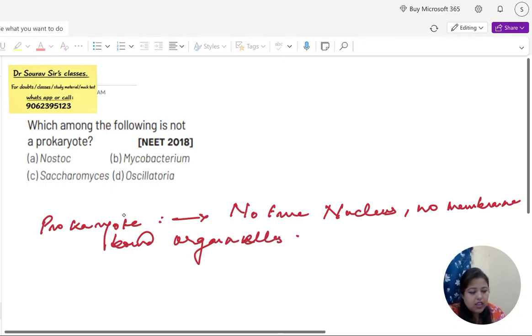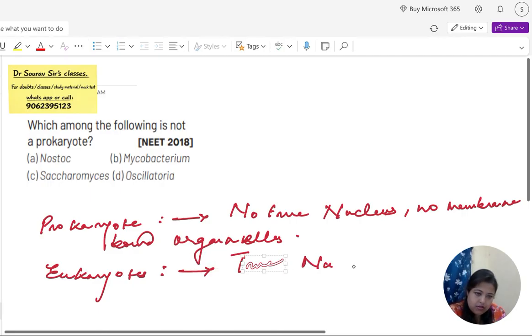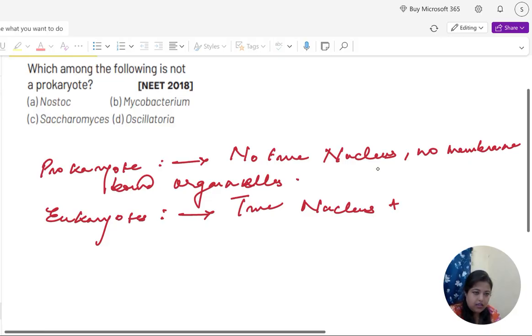And what are eukaryotes? They have a true nucleus plus membrane-bound organelles present. Now what is this question asking? Which among the following is not a prokaryote? So you have to find the eukaryote. Now let's evaluate each one.